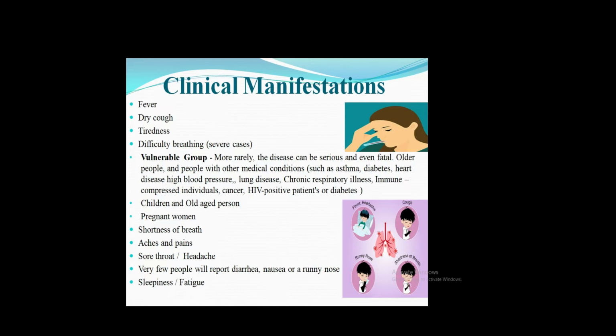Next one is vulnerable groups. Who all have a chance: those with asthma, diabetes, heart patients, blood pressure, lung diseases, coronary and respiratory illness, immunocompromised individuals, cancer, HIV patients. These are the vulnerable groups who have a chance of spreading it. Especially old age people, pregnant women and children are more affected.